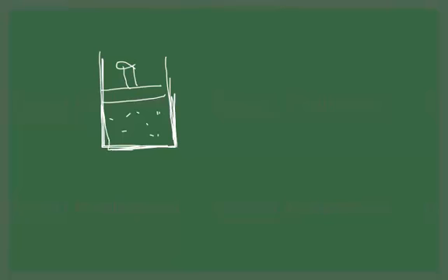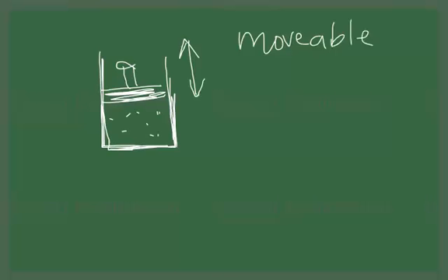They are not able to move relative to each other, but this piston can move up and down. So as it is movable, it can have relative motion with respect to other boundaries. This type of boundary is called movable boundaries. So we have movable boundaries, or we can have fixed boundaries.